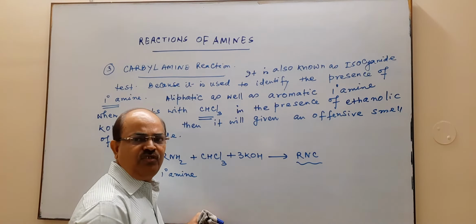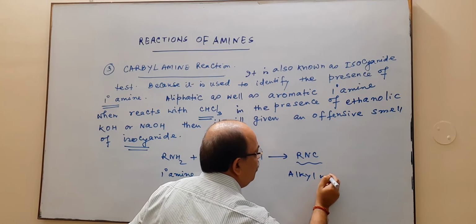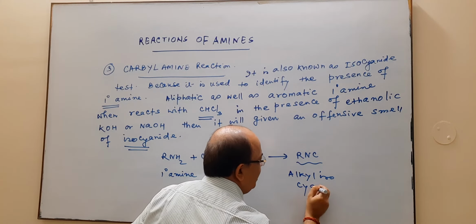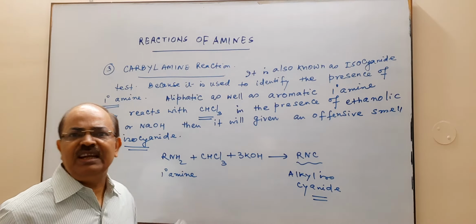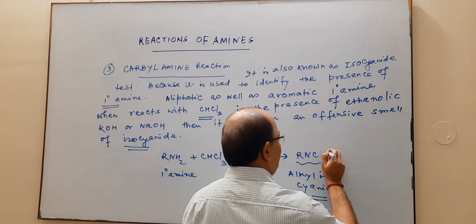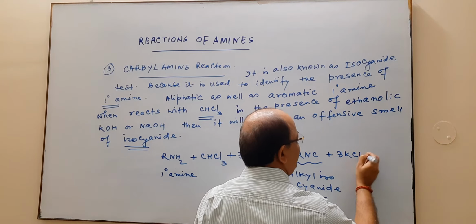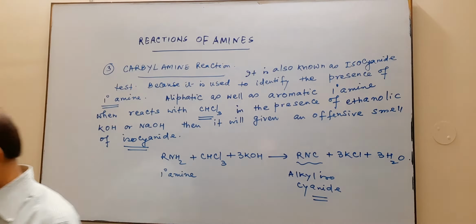So RNC is your alkyl isocyanide, which is also known as your carbylamine. It has a foul smell, plus 3 mole of KCl plus your 3 mole of H2O.